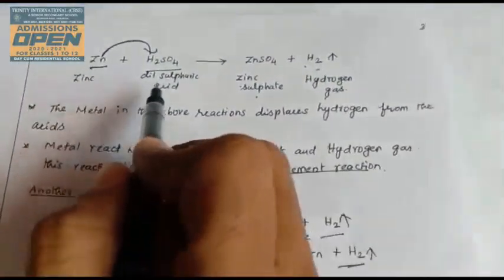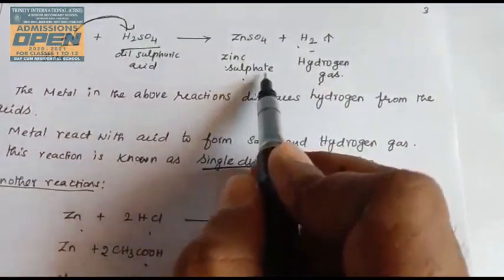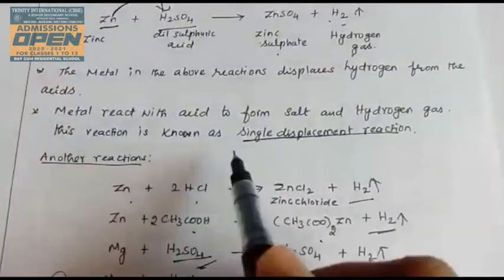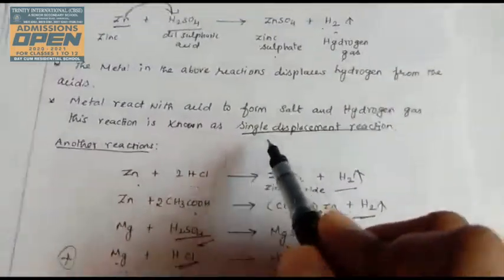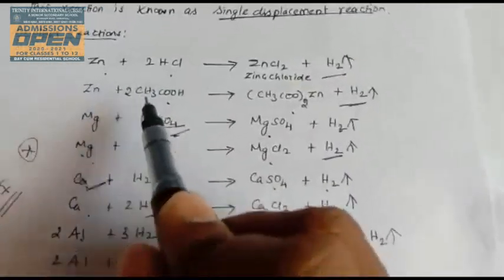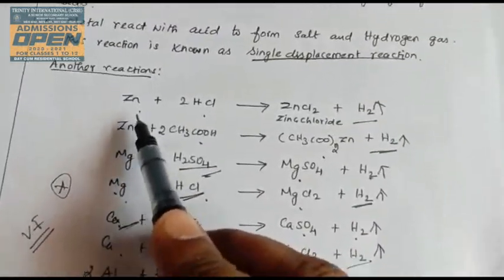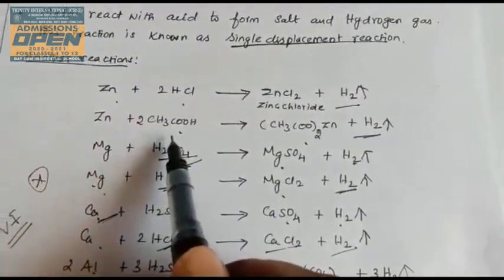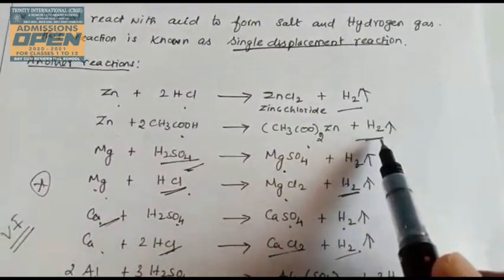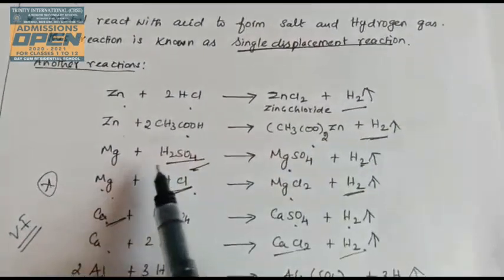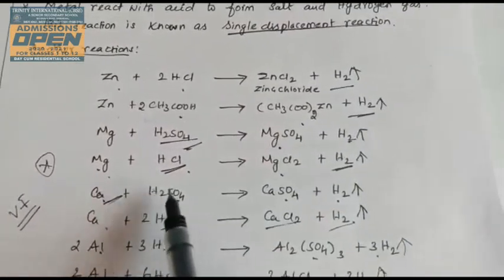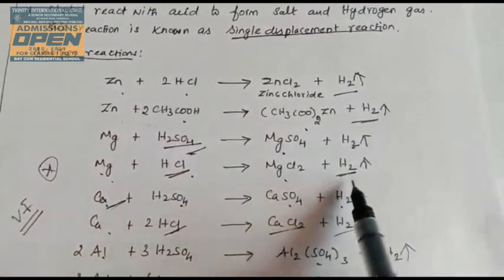The equation is zinc plus sulfuric acid gives zinc sulfate and hydrogen gas. This is a single displacement reaction. Other reactions of metals with acids: zinc reacts with HCl to form zinc chloride and hydrogen. Zinc reacts with acetic acid to form zinc acetate and hydrogen gas. Magnesium reacts with sulfuric acid to form magnesium sulfate and hydrogen gas, and with hydrochloric acid to form magnesium chloride and hydrogen gas.